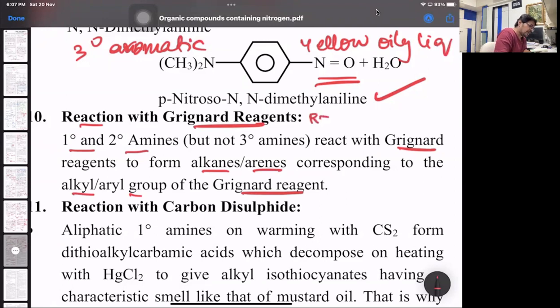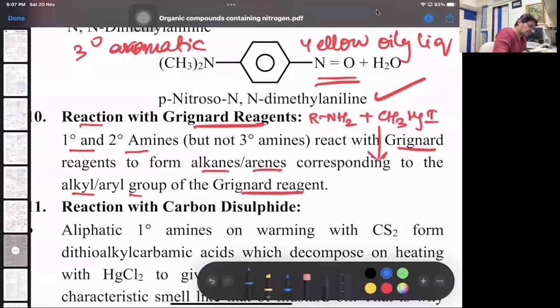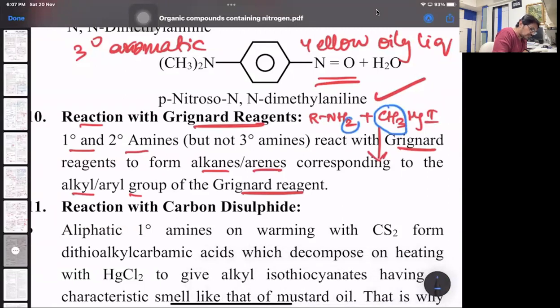Reaction with Grignard's, if I take a primary amine, that's RNH2, and react with Grignard, CH3MgI, because we all know methyl magnesium iodide is the best Grignard's reagent. What will happen? The alkyl group of Grignard, that is this methyl, will pick up one of the H. So my compound formed is methane, and the rest will be its salt. That will be RNH, that is one part of what it forms. Then it will be MgI. Alkyl ammonium magnesium iodide. So primary's 1 H will be picked up by the Grignard.